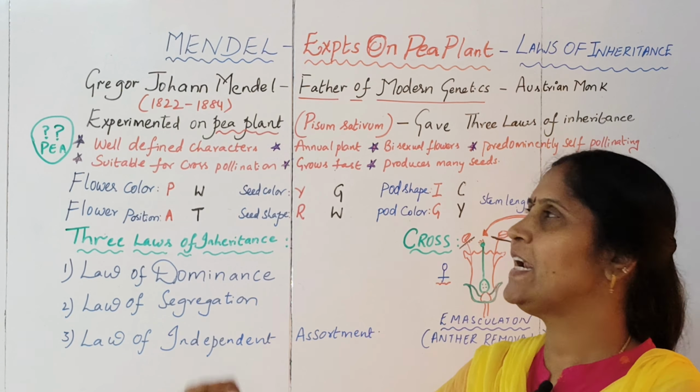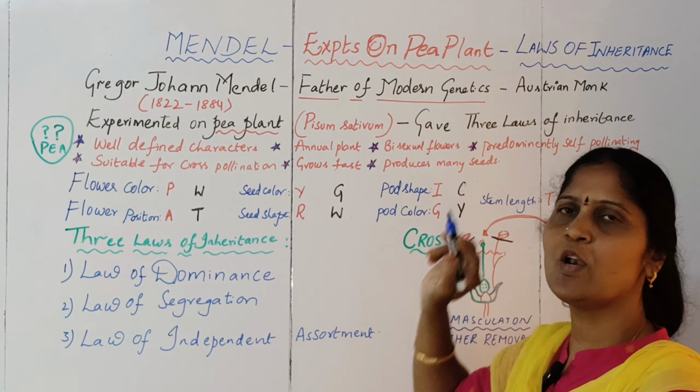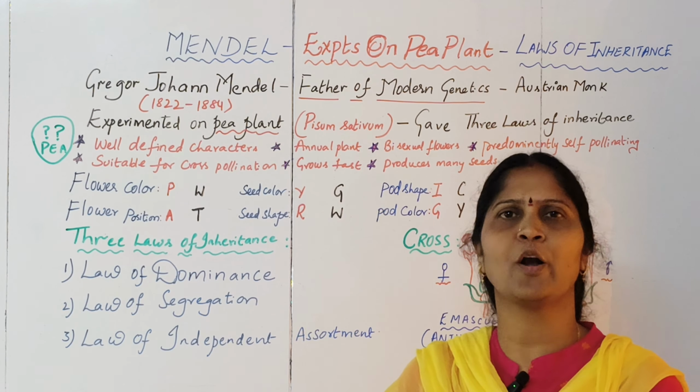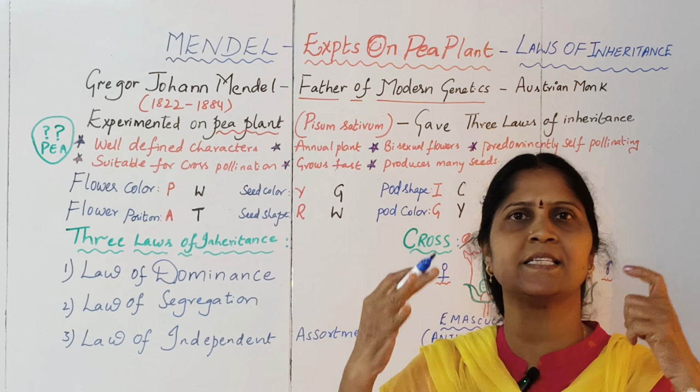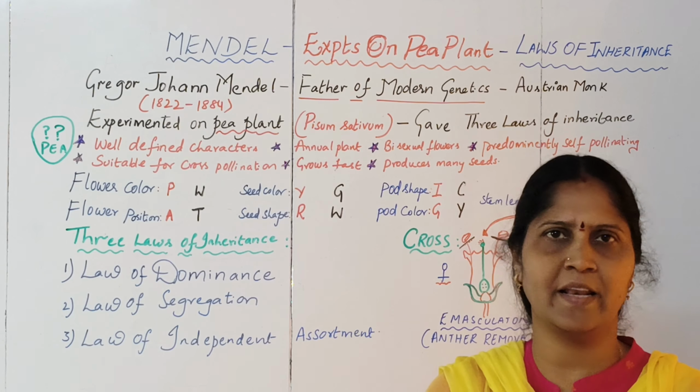So in today's video, let us learn about Mendel, his experiments on the pea plants and also the laws of inheritance. Gregor Johann Mendel is called the father of modern genetics because he has done several experiments on the pea plants and he has given the laws of inheritance.